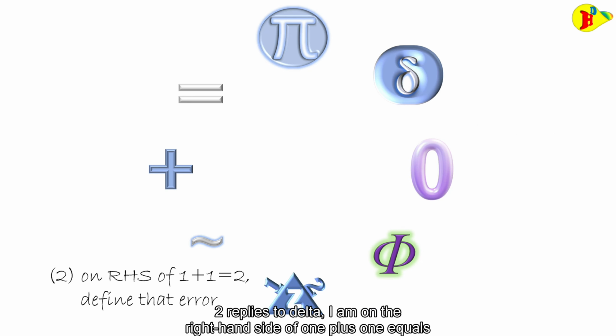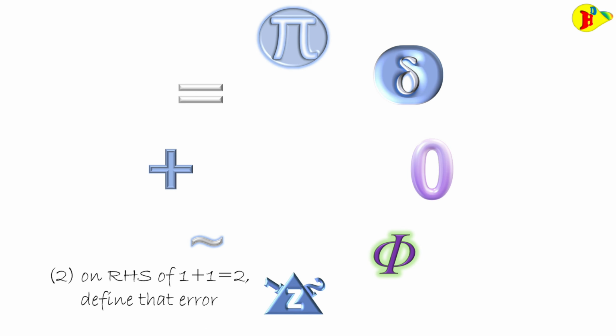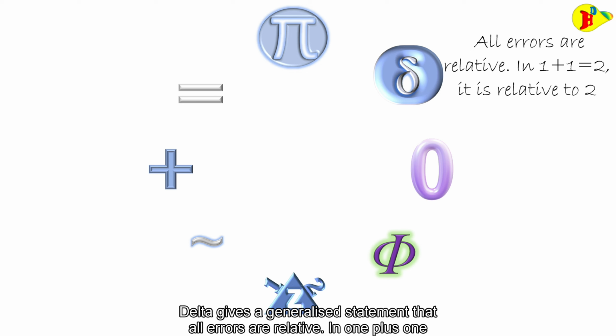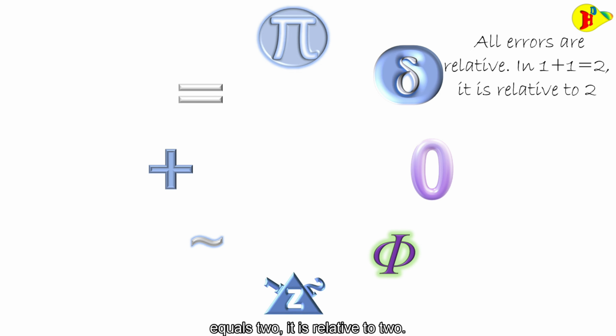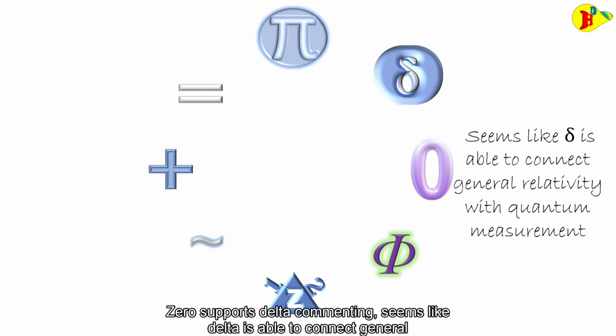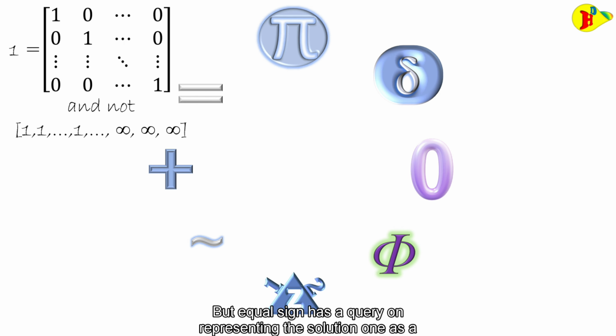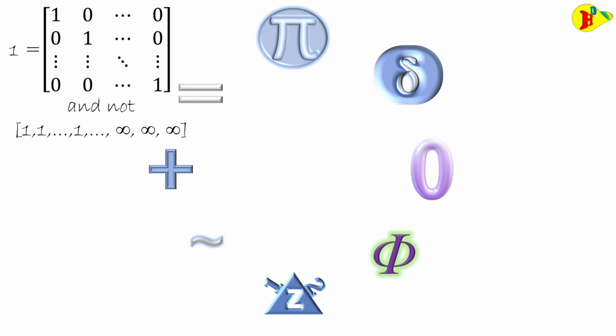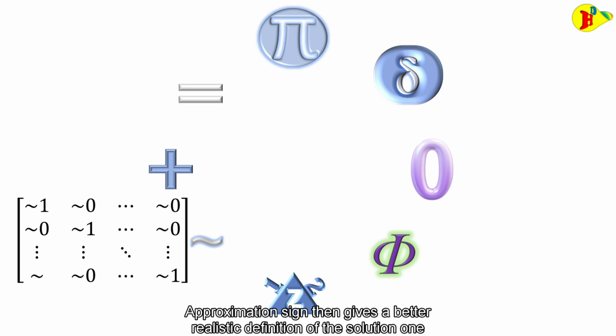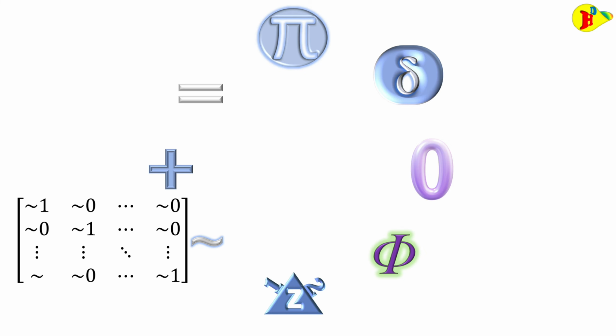Two replies to delta. I am on the right hand side of 1 plus 1 equals 2, thus I define the error. Delta gives a generalized statement that all errors are relative. In 1 plus 1 equals 2, it is relative to 2. Here supports delta commenting. Seems like delta is able to connect general relativity with quantum measurement. But equal sign has a query on representing the solution 1 as a vector space with ones and infinity. Approximation sign then gives a better realistic definition of the solution 1, ending the debate.